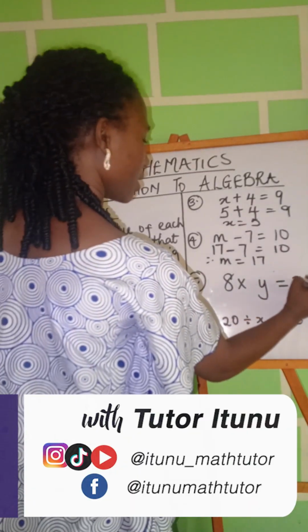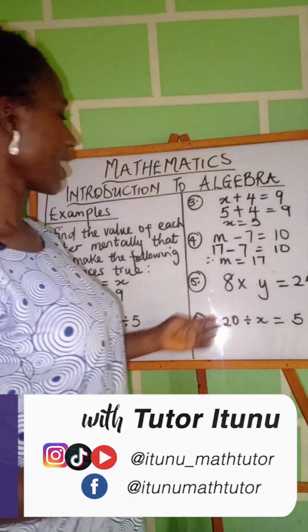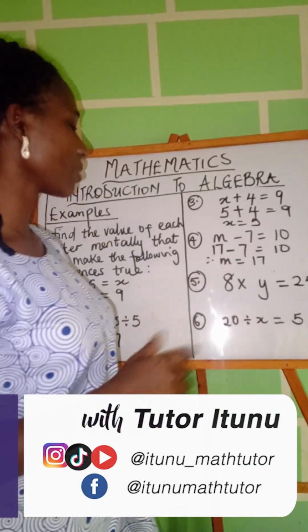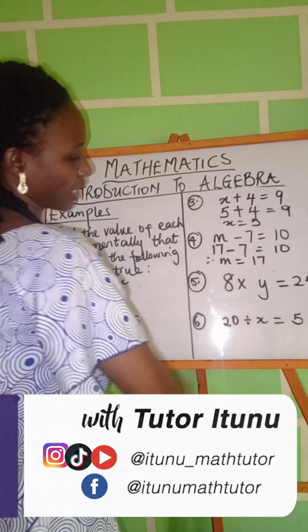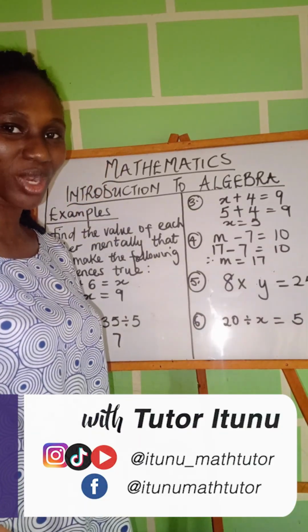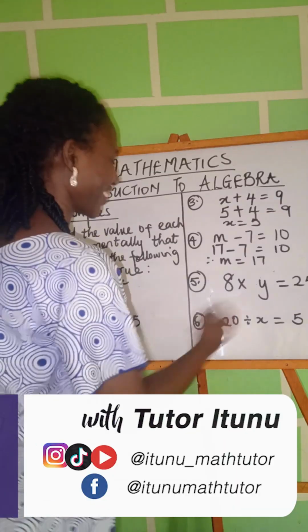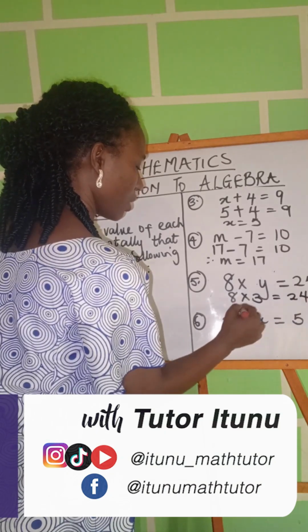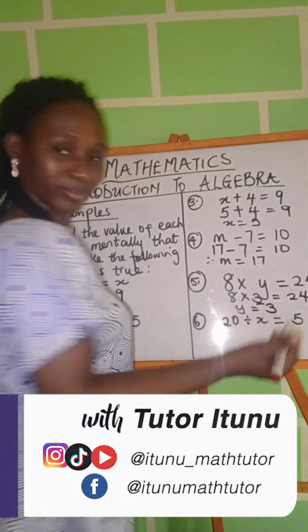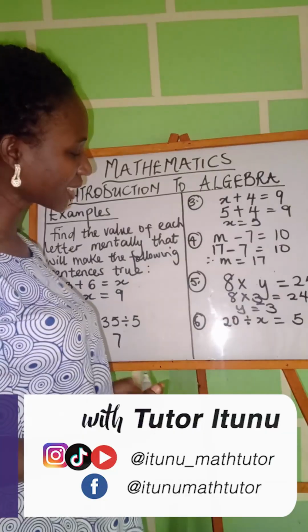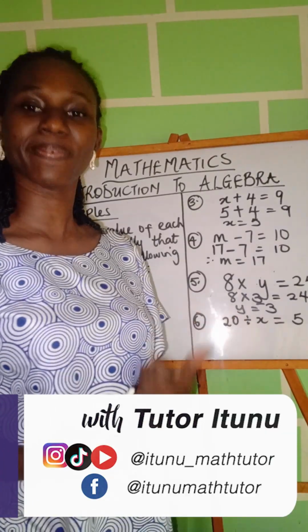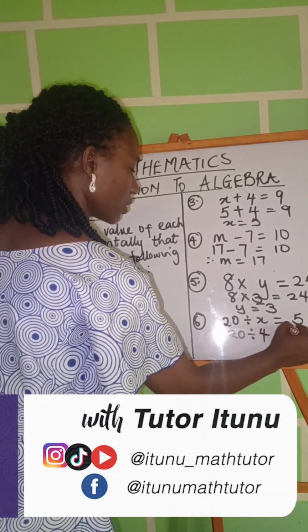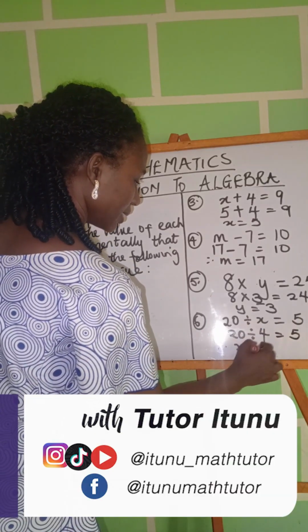So we said x times y. Sorry, I didn't complete this question. So 8 times y is equal to 24. What is that number that when you multiply it by 8, it will give you 24? What is the number? Your table of 8, yes. So that means it's 8 times 3 gives us 24. That means our y is equal to 3. That is it. Then the next one, 20 divided by x is equal to 5. So that means 20 divided by 4 gives us 5. Therefore, our x is equal to 4.